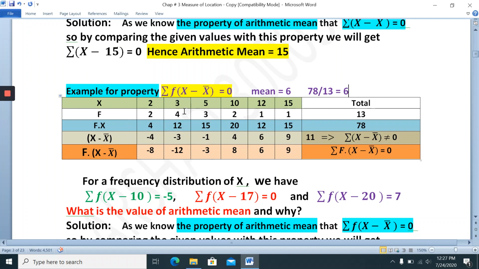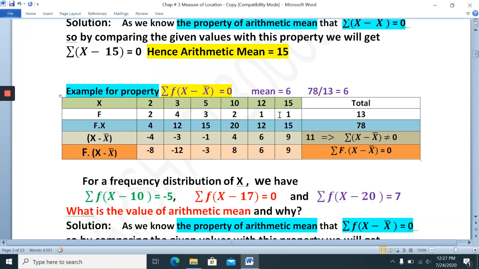So first multiply this difference with frequency. So 2 multiplied by minus 4 is minus 8, and so on.